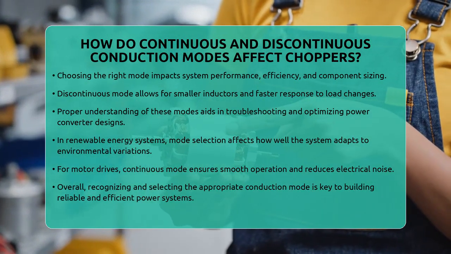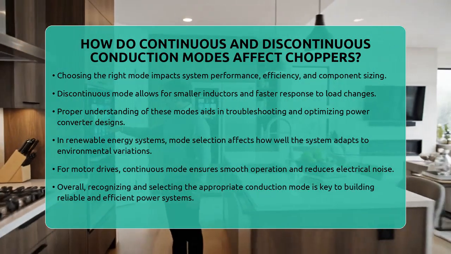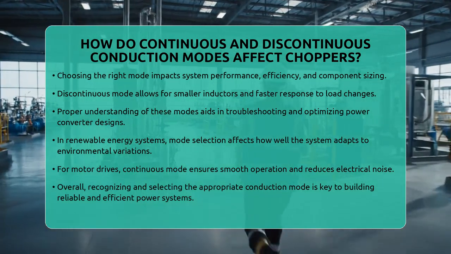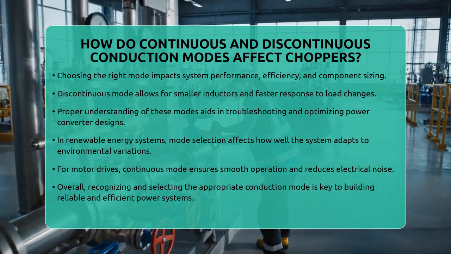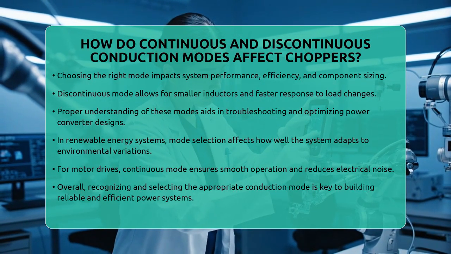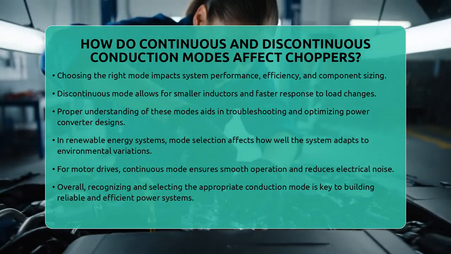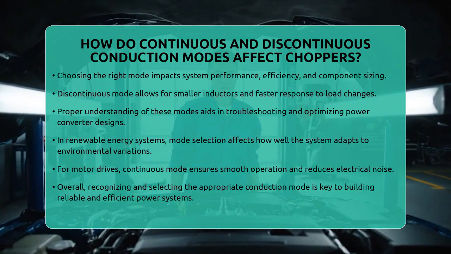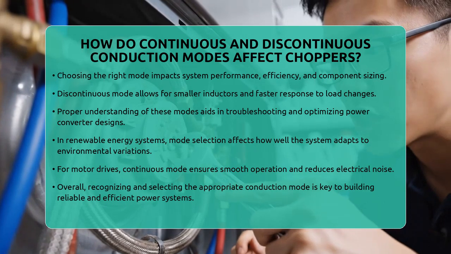In renewable energy systems, this knowledge helps design converters that adapt to changing sunlight or wind conditions, improving overall system efficiency. For motor drives, operating in continuous mode ensures smooth torque and less electrical noise, which is important for sensitive equipment. So, whether a chopper runs in continuous or discontinuous conduction mode makes a big difference in how well it performs, how efficient it is, and how easy it is to control. Recognizing these differences helps engineers build better power systems that are reliable, efficient, and suited to their specific needs.